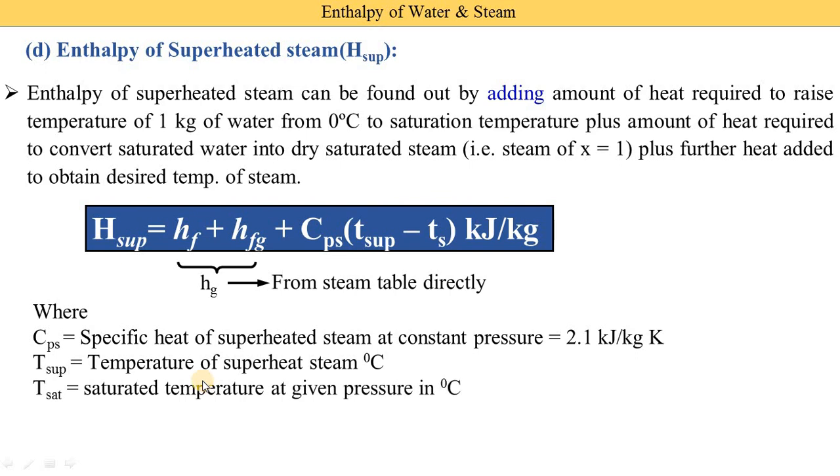Suppose we have dry and saturated steam at 100 degrees and we require superheated steam at 150 degrees. Here our superheated temperature is 150 and the saturation temperature is 100. This means we are supplying more heat after the saturation temperature, and it is represented by this equation, Cps times the bracket T superheated minus Ts.